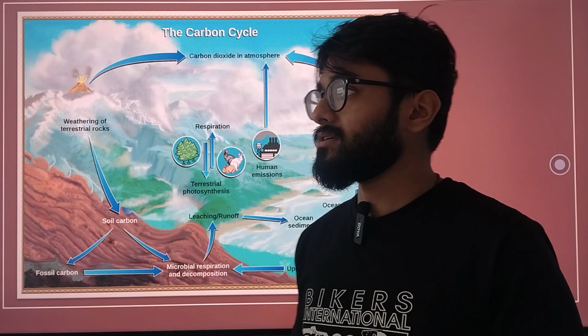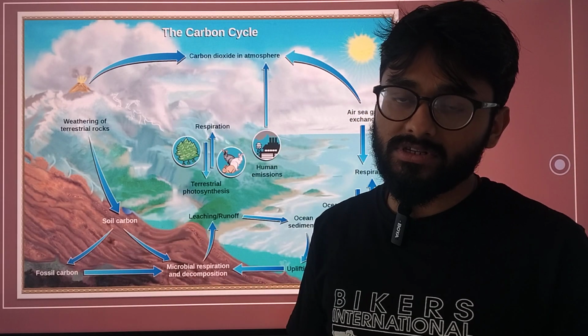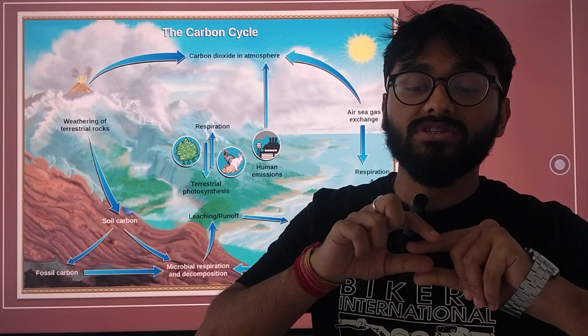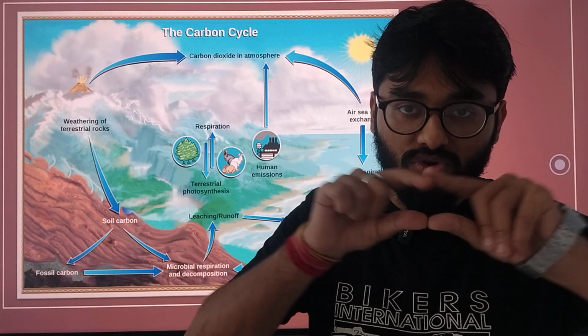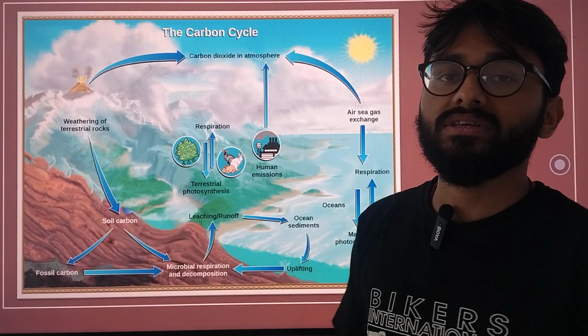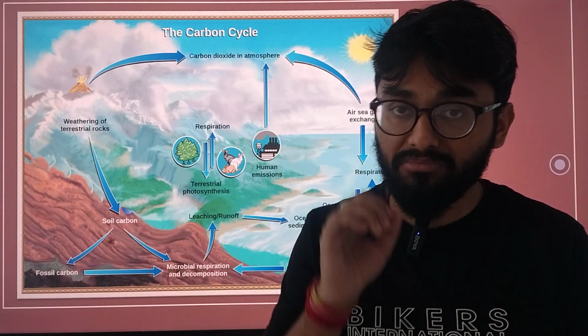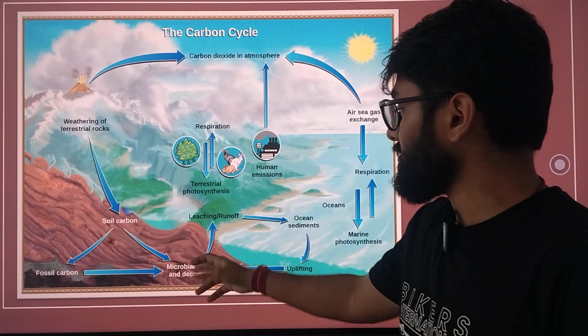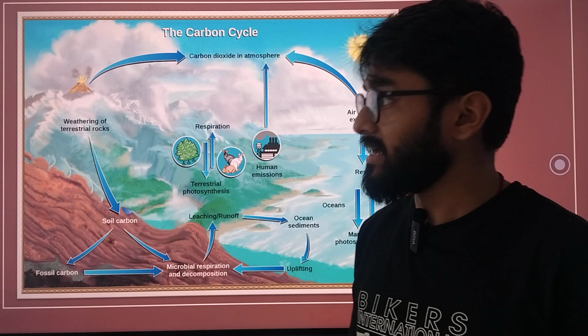What is this leaching and runoff? When rain falls on a soil which does not possess your topsoil layer, something called humus, then a part of the nutrients or a part of the minerals are leached off. That means simply washed off. And that simply is in that form.